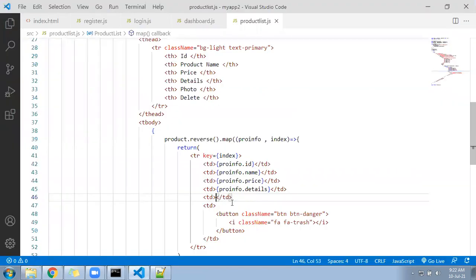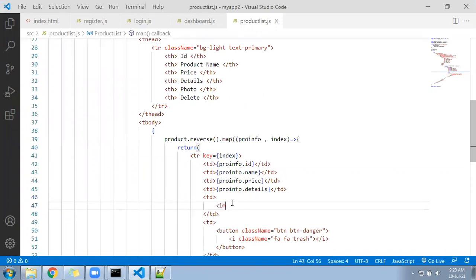Under the TD, you can write img src equal to proinfo.photo and limit the height here, height equal to 70 and width equal to 70.